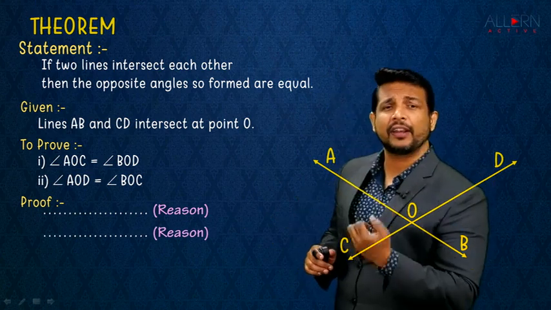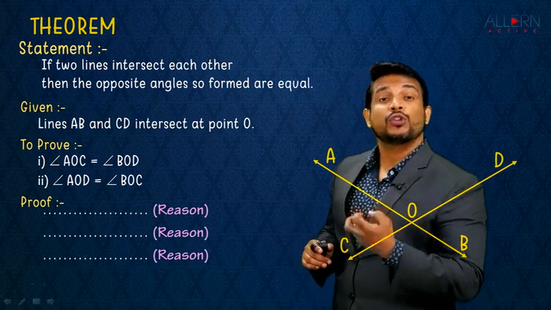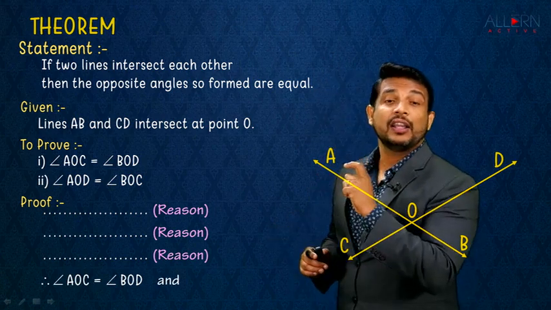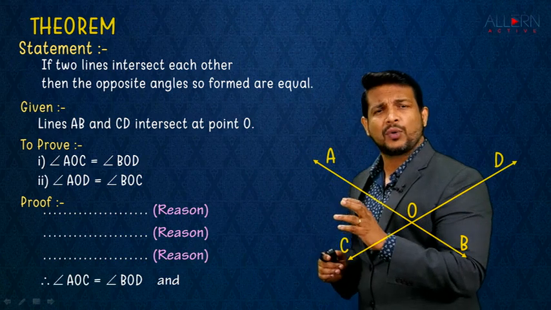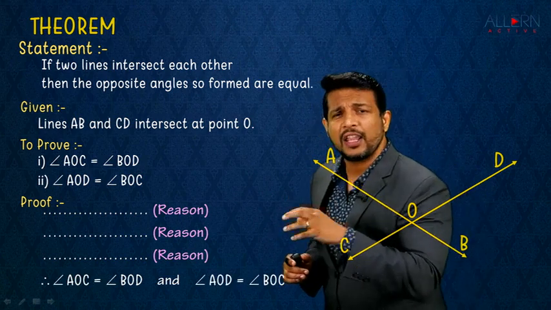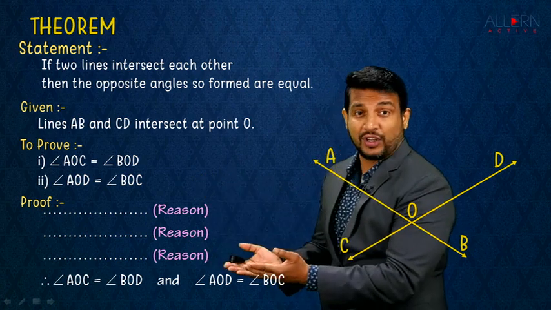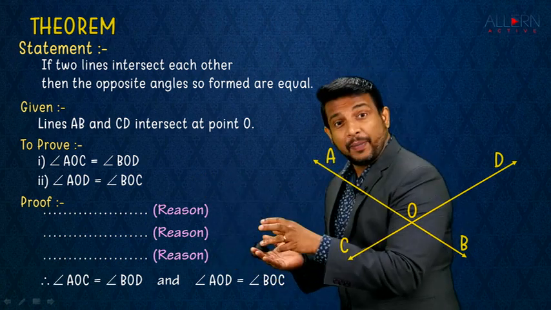We write statement, we write reason. We write statement, we write reason. So that at the end we reach the desired result. That is what we wanted: angle AOC equal to angle BOD and angle AOD equal to angle BOC.